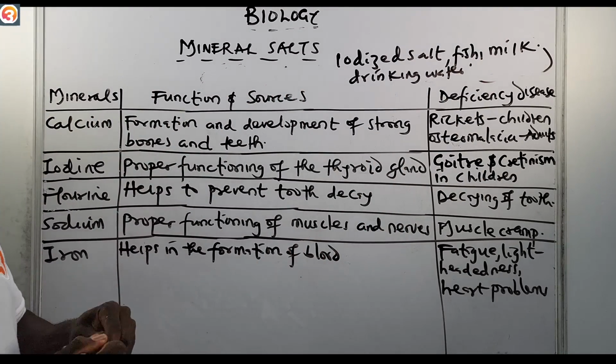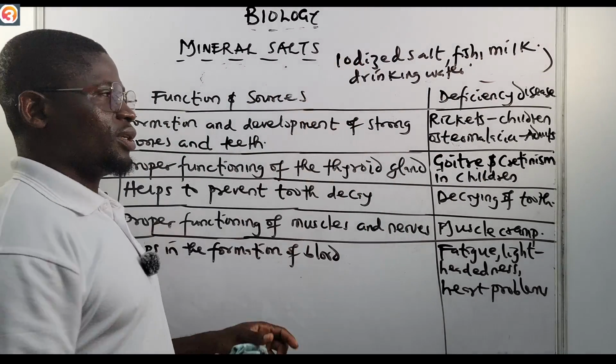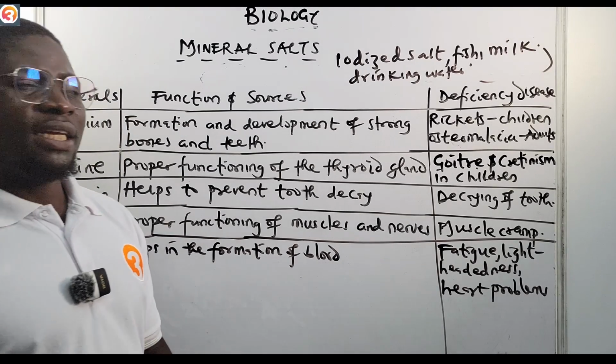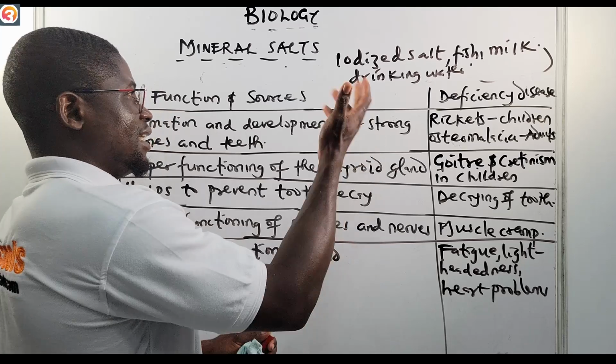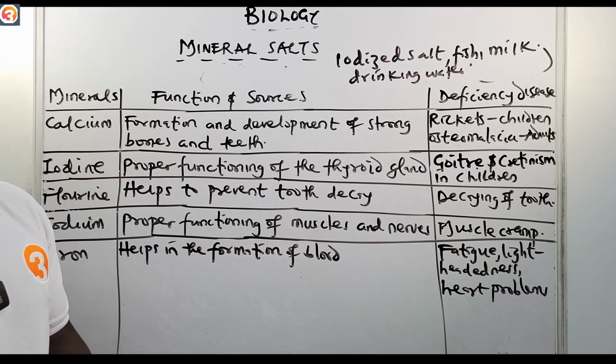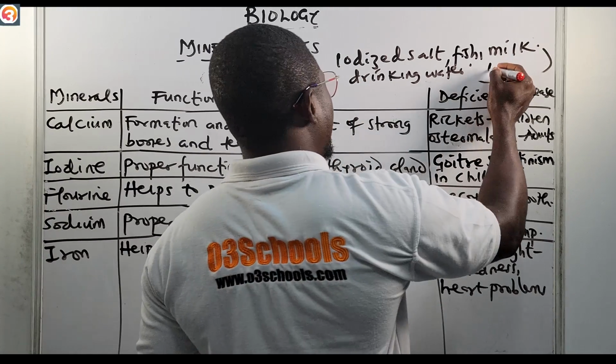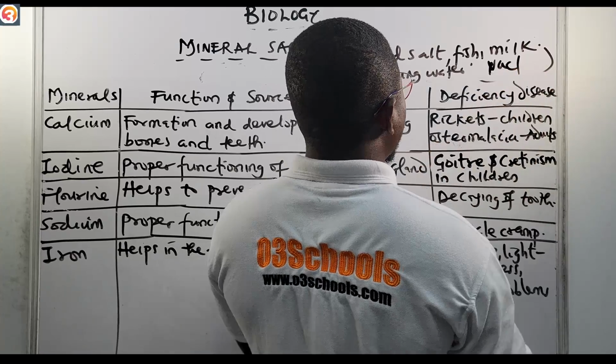So as much as we are consuming your iodized salt, that's what we call your table salt. For example, your table salt is an example of iodized salt. You know what a table salt is now? NaCl, your sodium chloride.